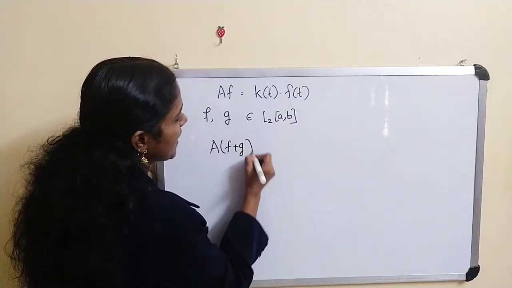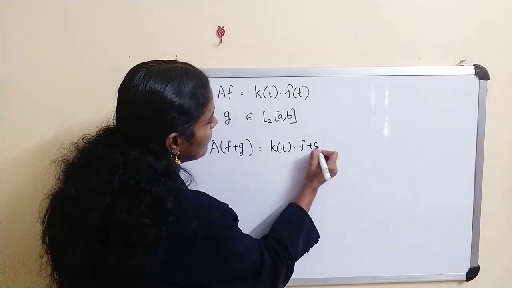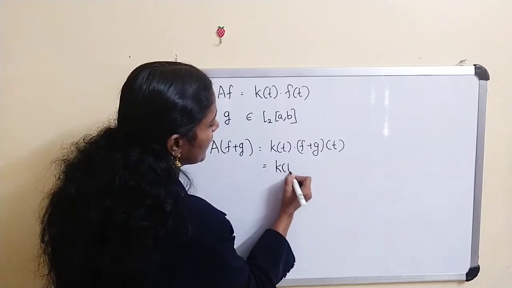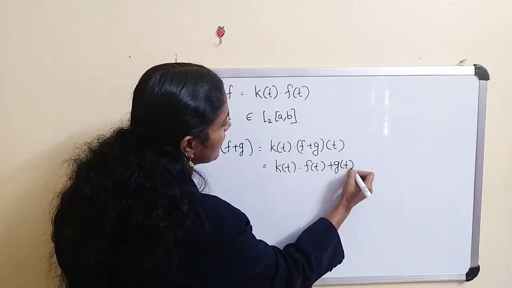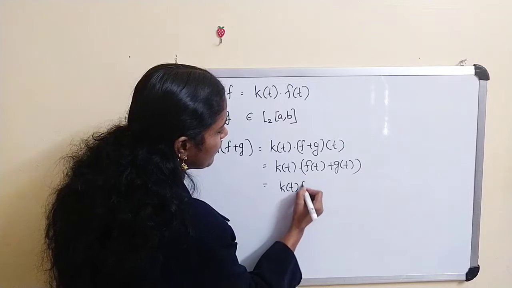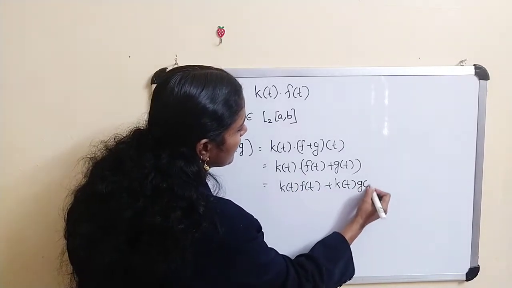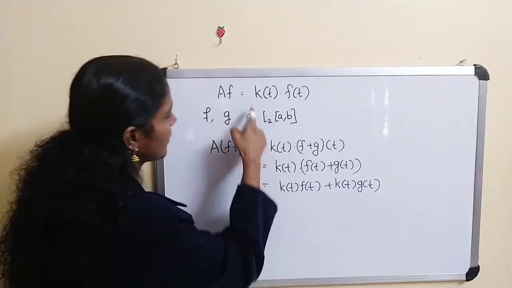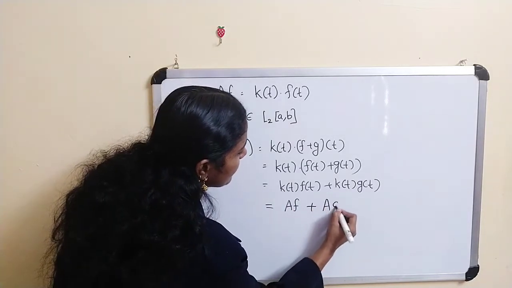By definition, A(f+g) is k(t) times (f+g)(t), which equals k(t) times (f(t) + g(t)), a usual product, and that equals k(t)f(t) + k(t)g(t). This is Af plus this is Ag.